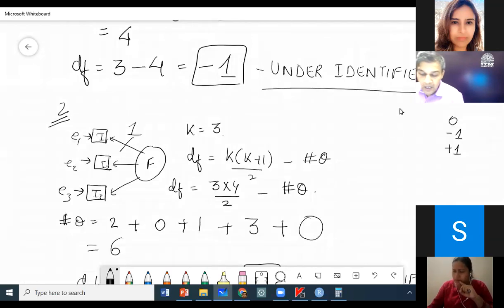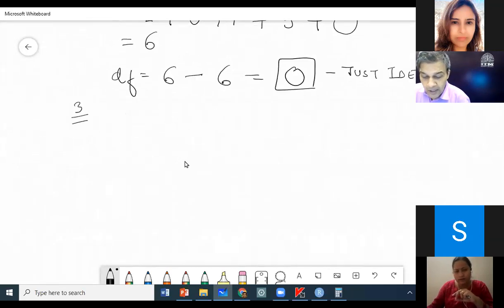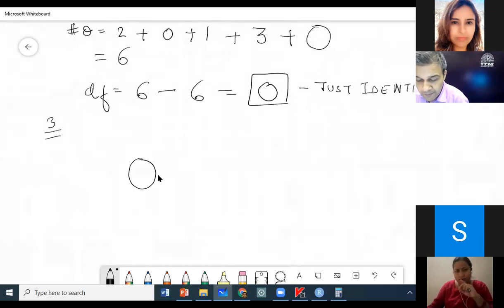Now, everybody do the third example, the last example on degree of freedom. Again compute the degree of freedom for this model.